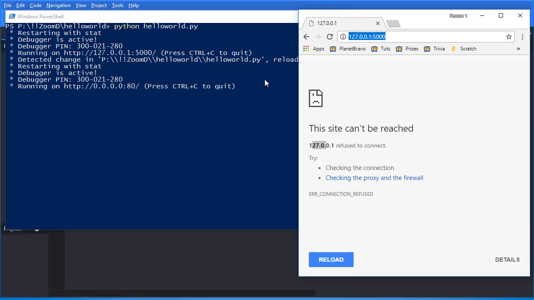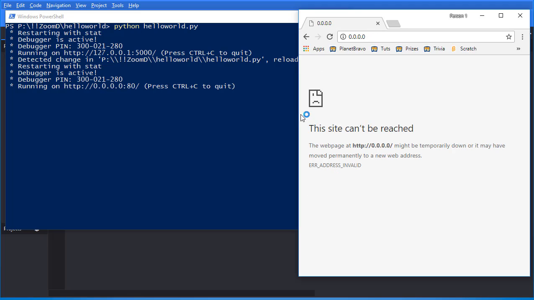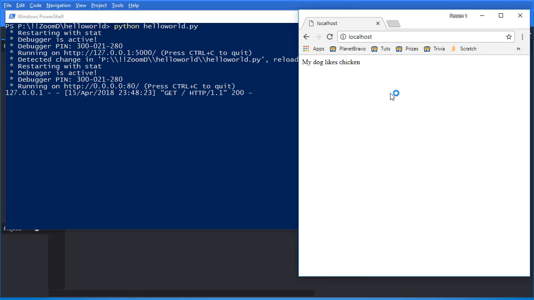So now you'll most likely go ahead and try 0.0.0.0, and because it's port 80, it will take. And then if we hit enter, it'll say the site can't be reached. That's because this is actually called the local host. So instead of typing in the IP, we can just type localhost in there, and because it's port 80, that's the default web port, all requests happen on 80 from the web, so we don't have to actually type that out. It just happens automatically. Now I can hit enter, and boom, it gets right to our base URL, which is my dog likes chicken.